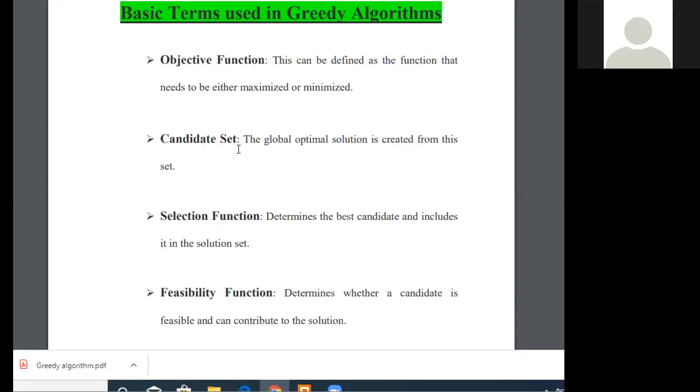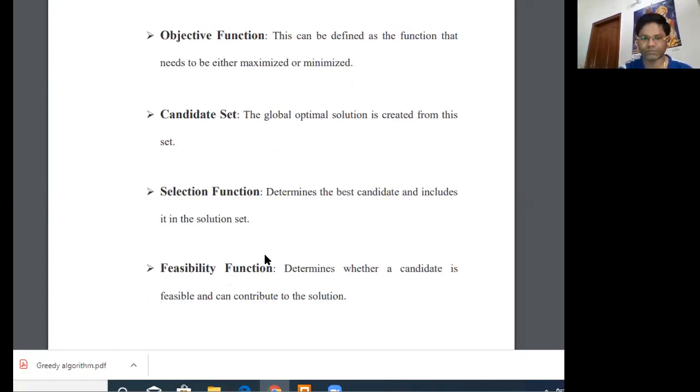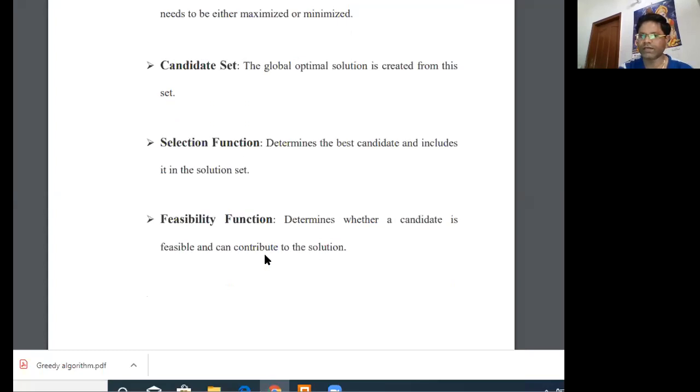Candidate set is basically the set from which the global optimal solution is created. Now the selection function selects the best candidate and includes it in the solution set. Out of the given candidates, you have to select the best one. Feasibility function determines whether a candidate is feasible and can contribute to the solution.